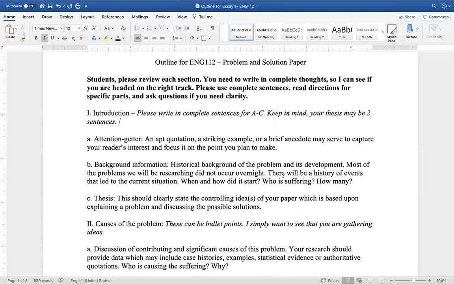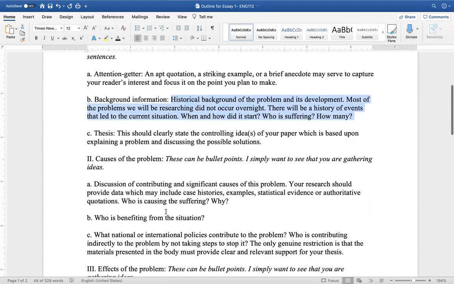Historical background of the problem and its development. Most of the problems we will be researching did not occur overnight. There will be a history of events that led to the current situation. When and how did it start? Who is suffering? How many? And again, you don't have to answer all of these questions, but it gives you some really good perspective of what you can use for background information.